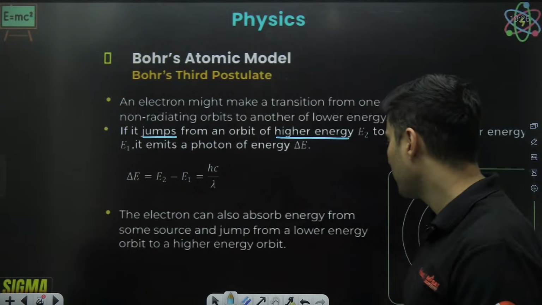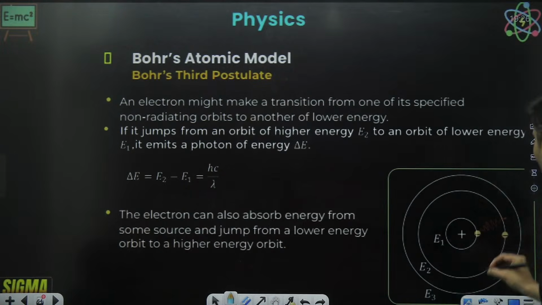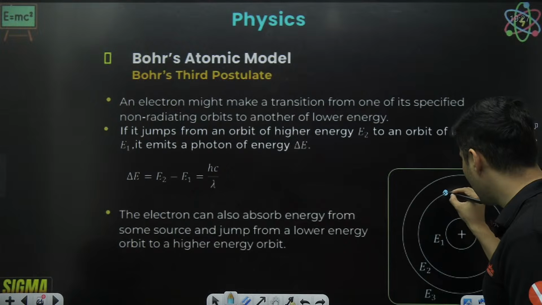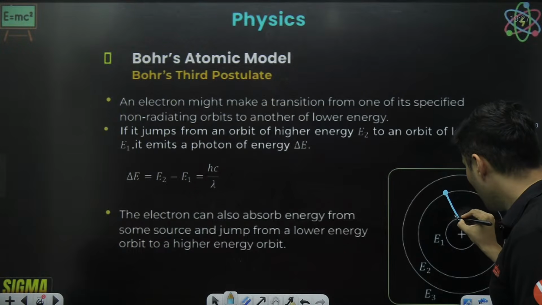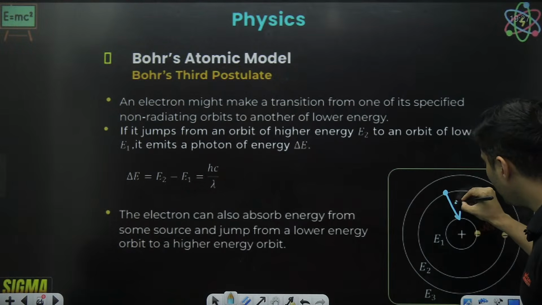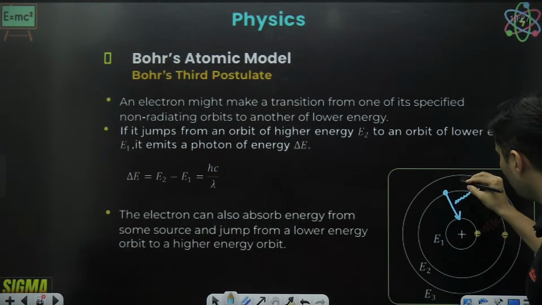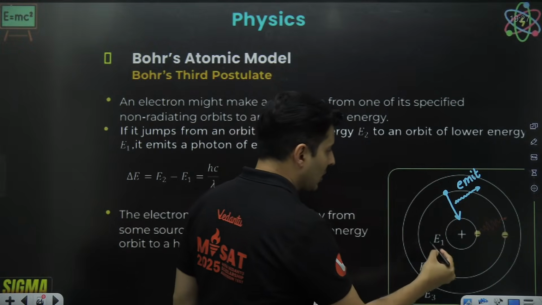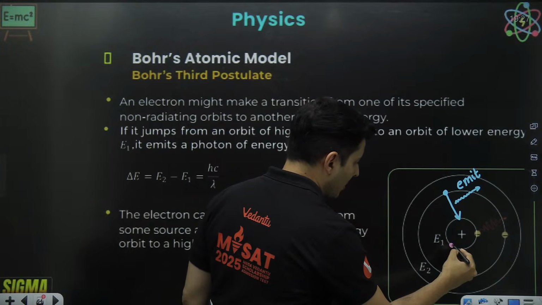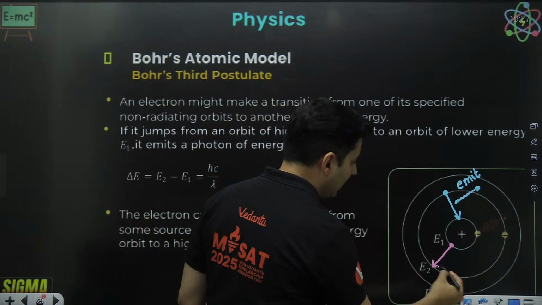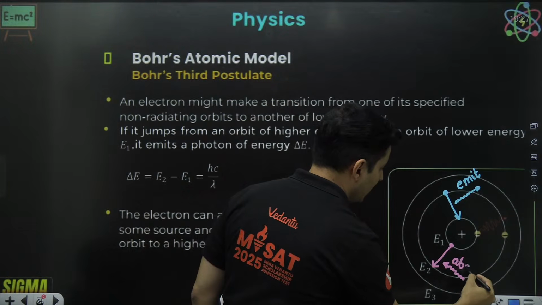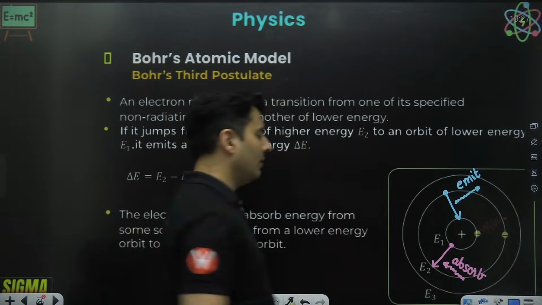Very, very important. If an electron jumps to a lower orbit, then it will emit a photon. But the other way around, if an electron gets excited to a higher orbit, then it will be absorbing a photon.